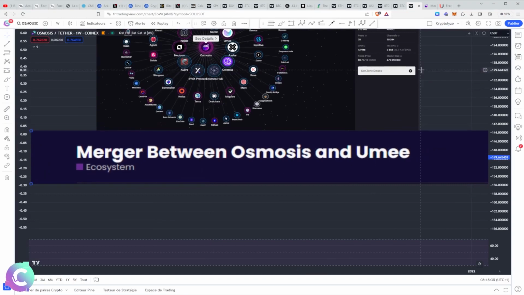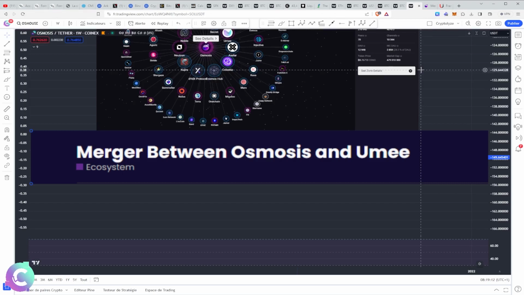They are in the process of merging with Umee, which was called UX Chain, which is also a protocol which is very old in the Cosmos ecosystem. And that also means that we're going to have a giant that's going to arrive because the Umee and Osmosis development teams are really big teams. So that means that we're going to have, I think, a very big project which will be instantiated as really being a liquidity hub in the Cosmos ecosystem.